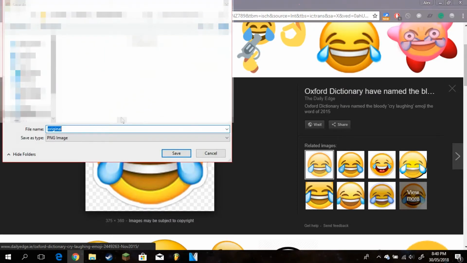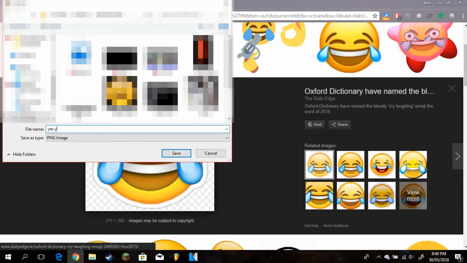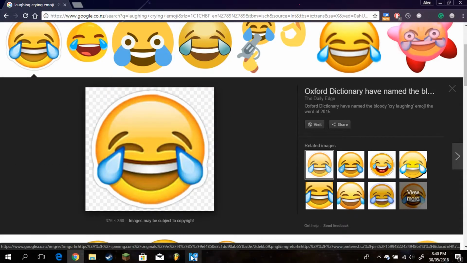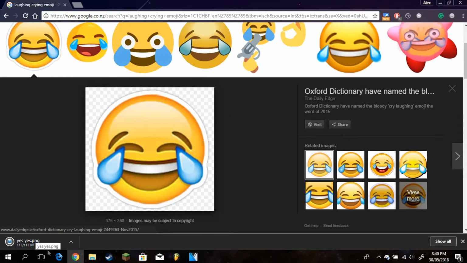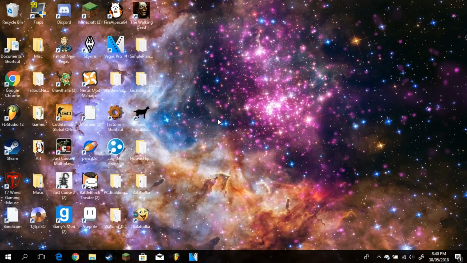Save and name the PNG. Sorry for blurring the shit out of my files, you can understand. Once it's finished downloading, just open it and put it in Photoshop, Google Drawings, or whatever the fuck you make thumbnails in.